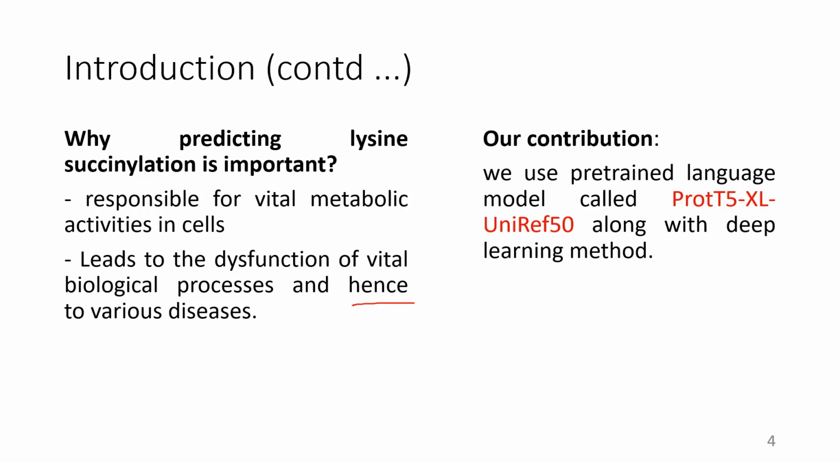Talking about existing tools, most of them have used handcrafted features like amino acid composition, and some of them have used secondary structure information. Also, some of them have used embedding layers of Keras. In this work, our contribution is that we have used a pretrained language model called ProtT5-XL-UniRef along with different deep learning architectures to predict the presence of a succinylated site in the protein.